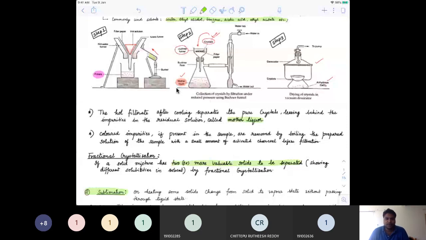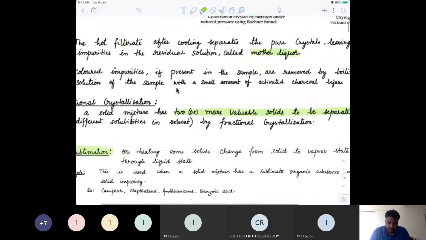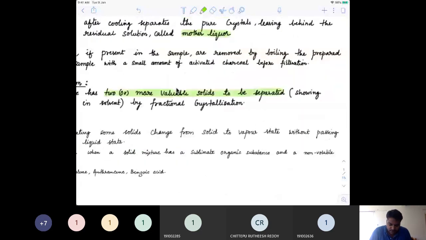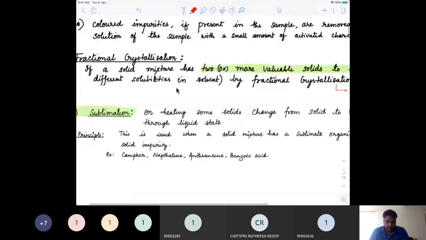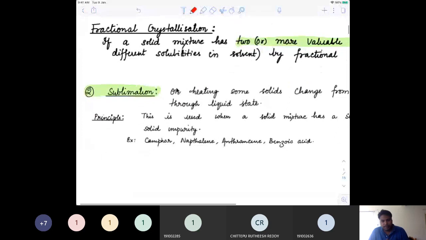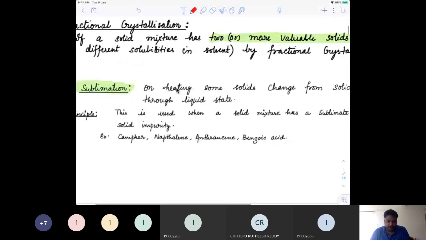So you have to keep on doing it as a recrystallization. So the idea behind fractional crystallization is recrystallization. As long as we keep doing recrystallization, we'll be able to separate those two organic compounds from impurities.